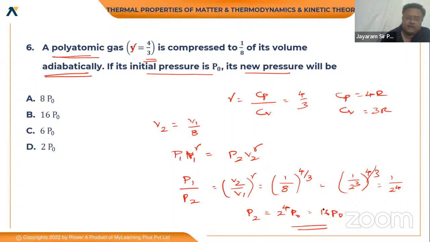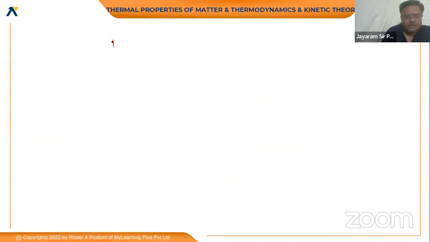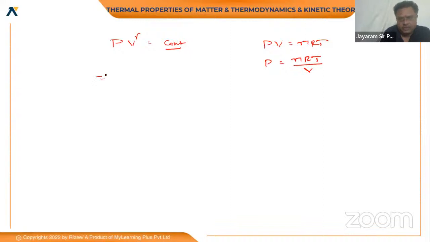So we will have different relations. For the adiabatic process, anyway, PV to the power gamma is equal to constant. In that case, what is the relation between V and T? We have to eliminate P. From the ideal gas equation, PV is equal to nRT, where n and R are constant, so P is equal to nRT by V. Substituting this in the same relation, we can write TV to the power gamma minus 1 is equal to constant. This is the one thing.